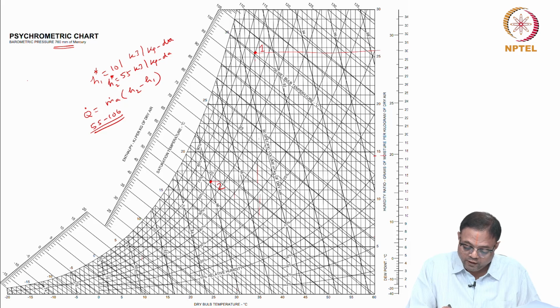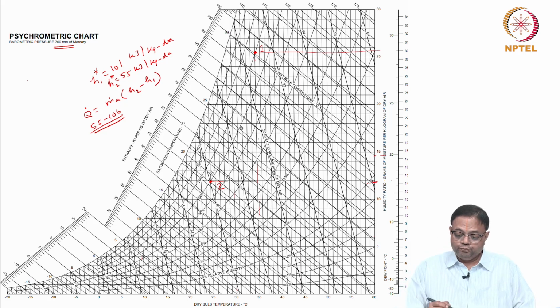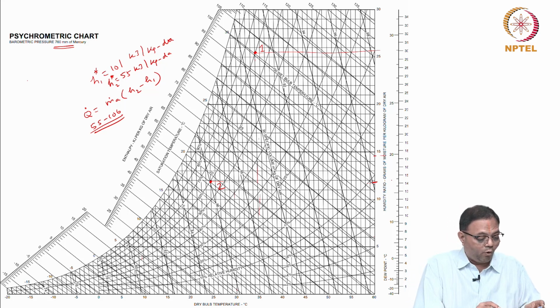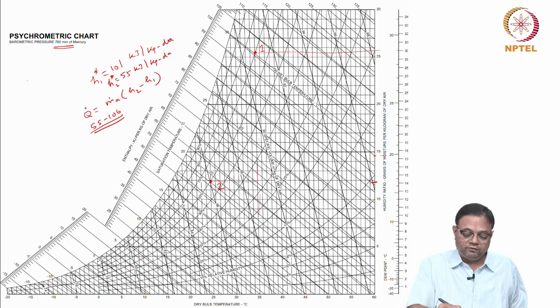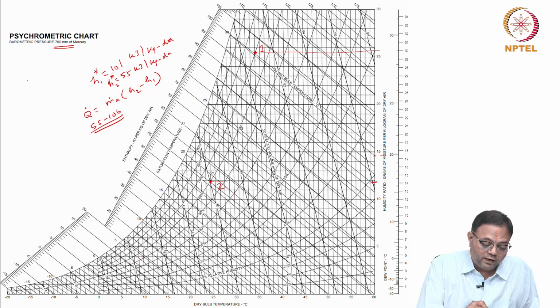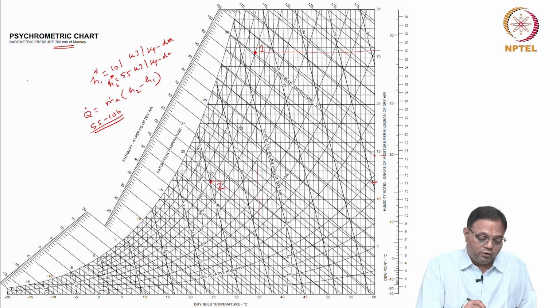Here you can get the value around 12 grams, that is 0.01206 we got. So the states are approximately indicated here. Enthalpy at state 1 is, as I told, 101. For state 2 it is about 55, you can say 55 or 55.5 something.